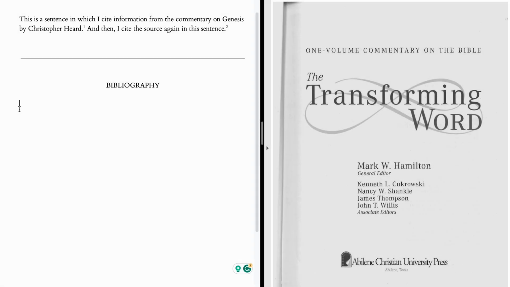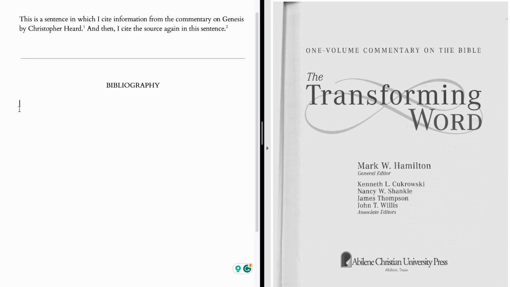This tutorial will show you how to cite a commentary that's in a single volume commentary on the whole Bible. The way that these typically work is that you have an editor who brings together a number of different authors. Each author writes the commentary on a specific book of the Bible. Then you put all those together into one large volume. These are not overly difficult to cite, but they are a unique thing that you encounter, and so I want to make sure that we have an example here.